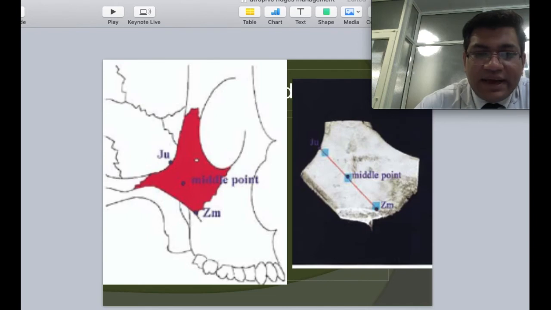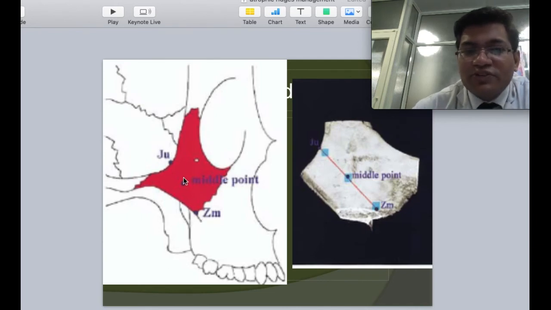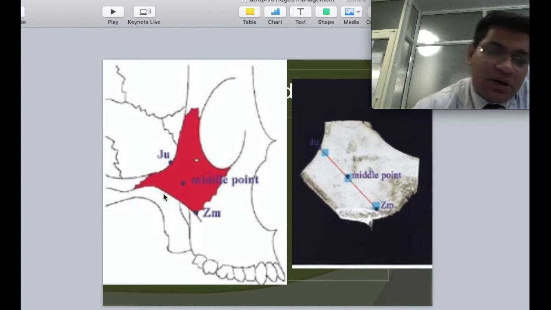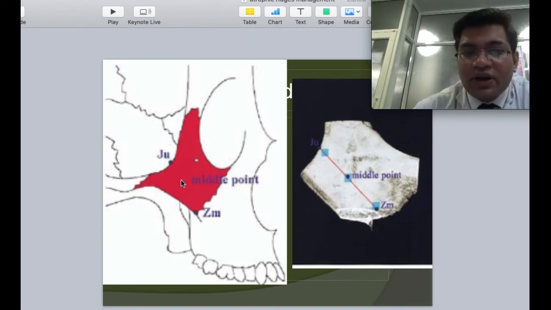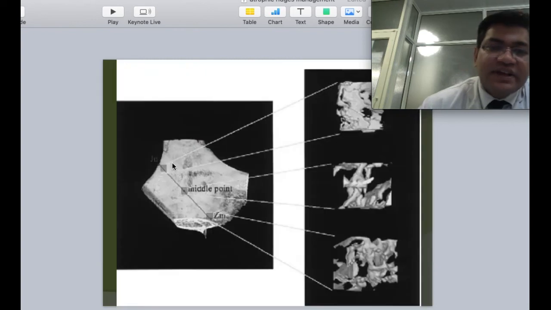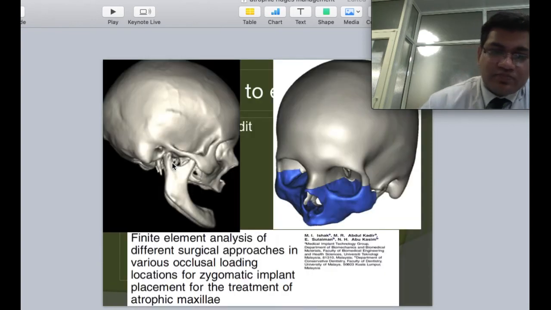This is a basic guideline as to the ideal line which could be used for placement of the implants. Placement along this line will prevent any injury to the pterygopalatine fossa components or the orbital components, and will help us in placing the implants in the guided positions.